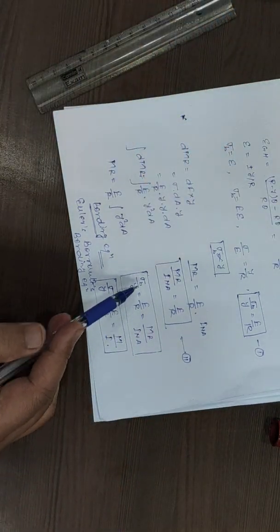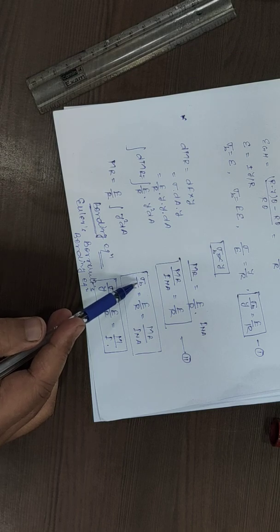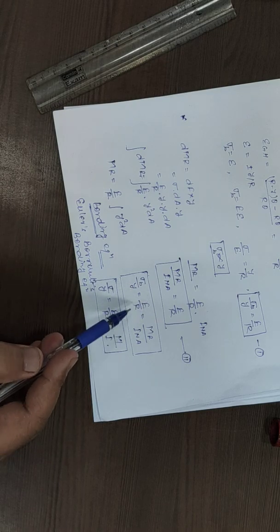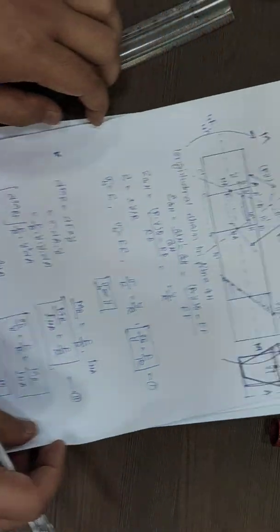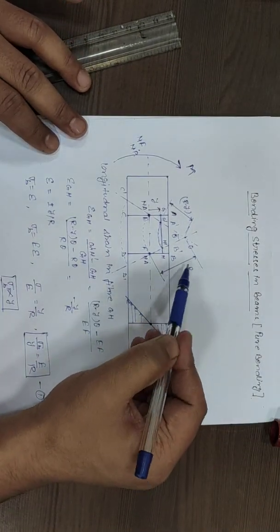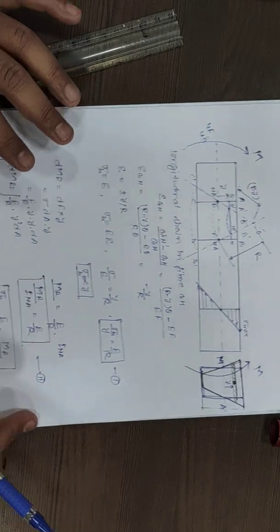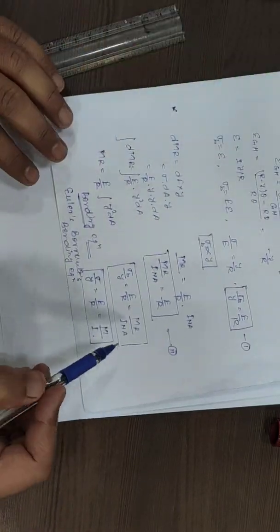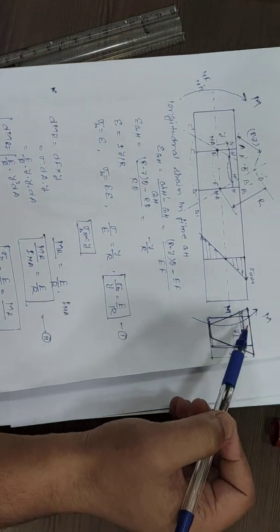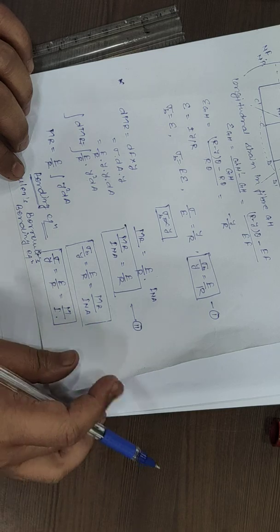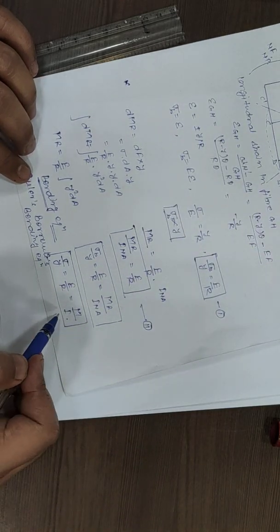The first one is the bending stress generated due to bending moment. y is the location of that fiber at which we are measuring the bending stress. E is the material property. R is the radius of curvature of the neutral layer. Then M_R is the resisting bending moment produced by the element. Then I_NA is the moment of inertia about the neutral axis.